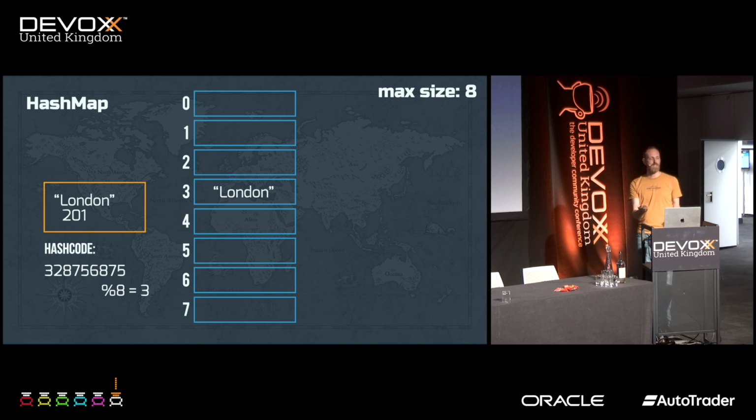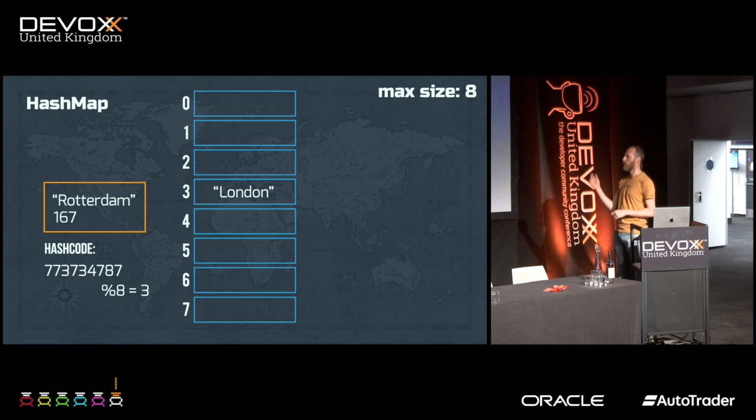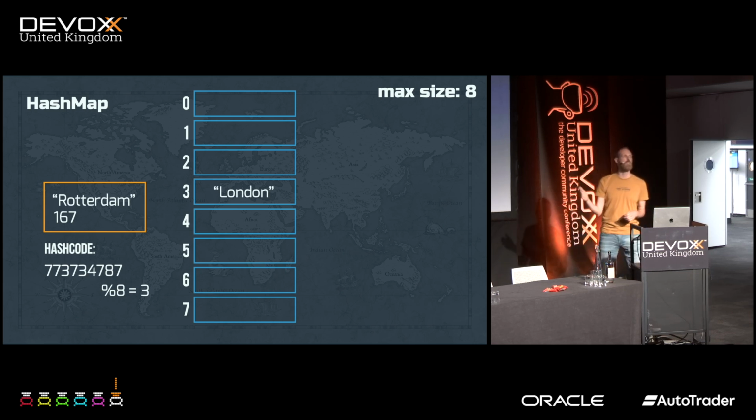Now we want to store a second value of London. Well, we do the same thing, same hash code. We get 3 again, and we update this record. Now it has 2 temperatures in it. Perfect. And now we want to store Rotterdam. Also, no problem. We get a different hash code. We do modulo 8. Oh, wait. That's also 3. Now, what do we do?